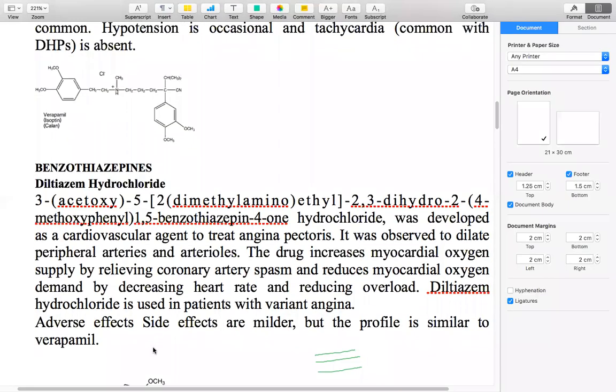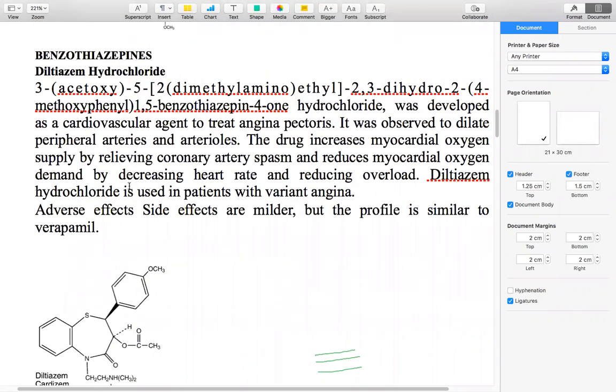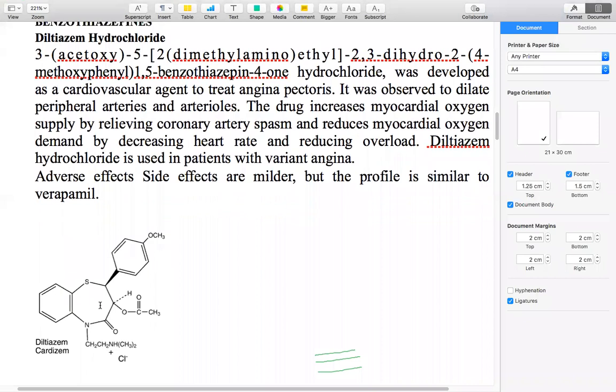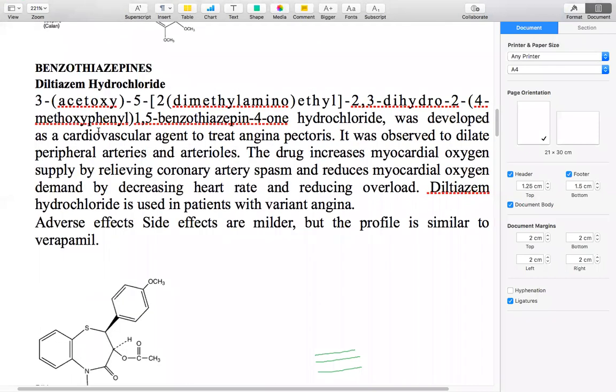Next, coming to the next type of calcium channel blockers, that is benzothiazepines. Why do we call it benzothiazepines? Because it has a benzene in the heterocyclic ring system, sulfur, that is thia, and the nitrogen atom, that is aza. So that is the benzothiazepine ring system.